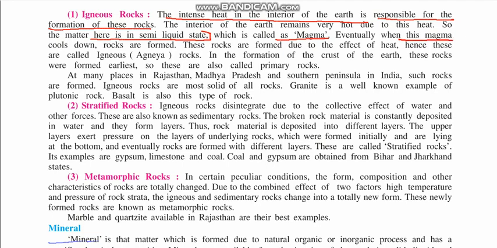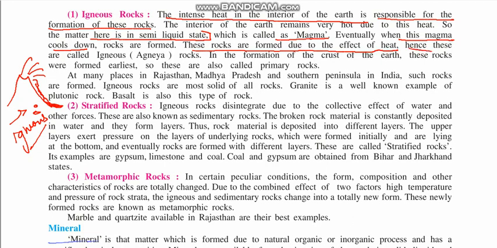Eventually, when a volcano bursts, the magma starts flowing, and slowly, when this magma cools down, it forms into rocks. These rocks are known as igneous rocks. These rocks are formed due to the effect of heat. Hence, they are called igneous rocks.